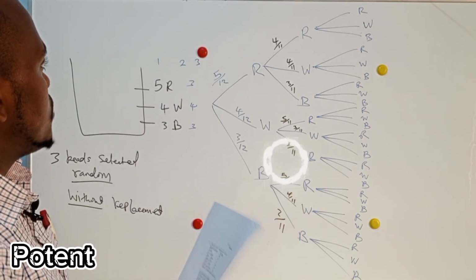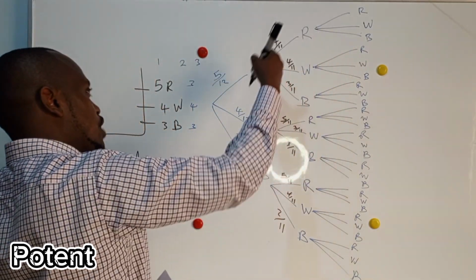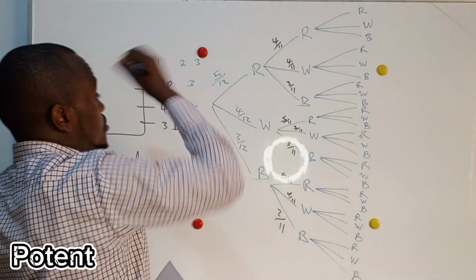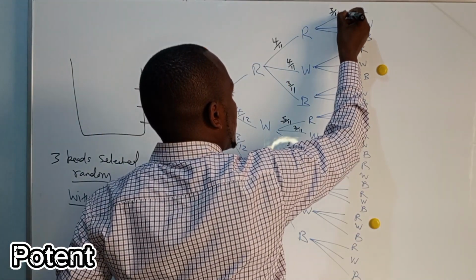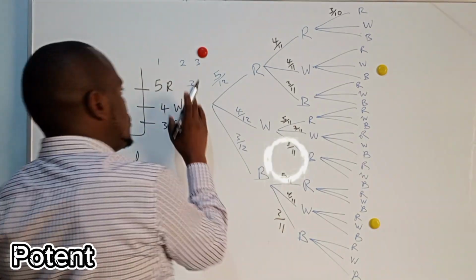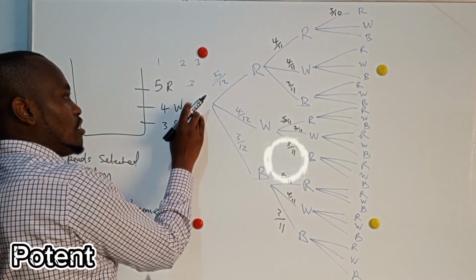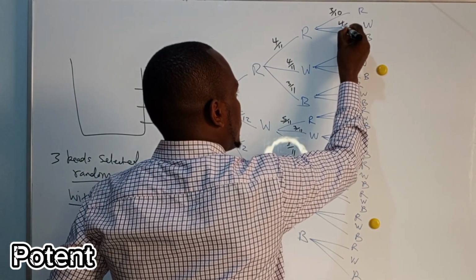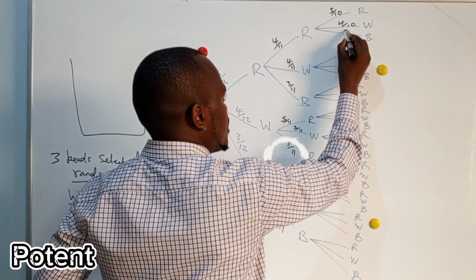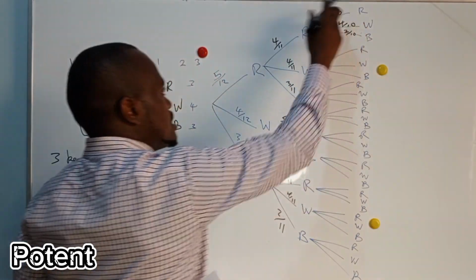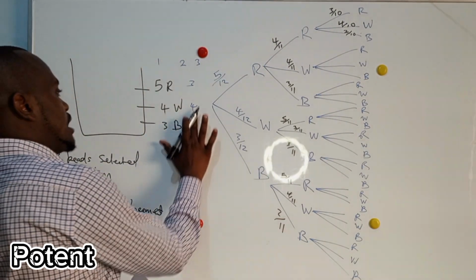Now, what's the probability that you have already picked red 2 times, now you want to take another red? The probability will be 3/10. If you had taken 2 red, now the probability of getting a white is 4/10. And the probability of getting a blue is 3/10. If you add this, they should give you 1. Now, we are done with this.